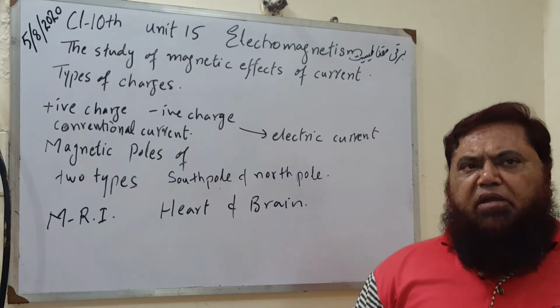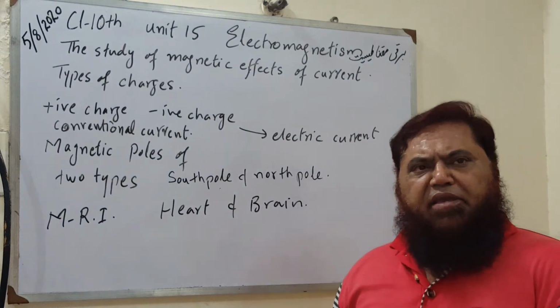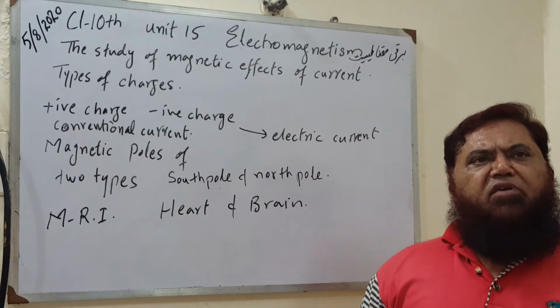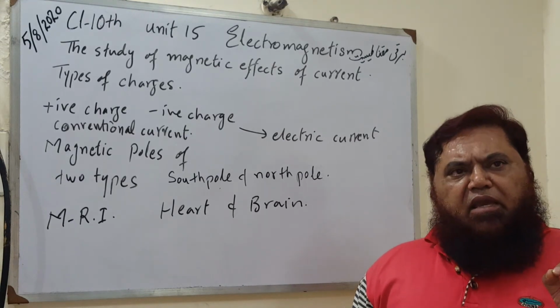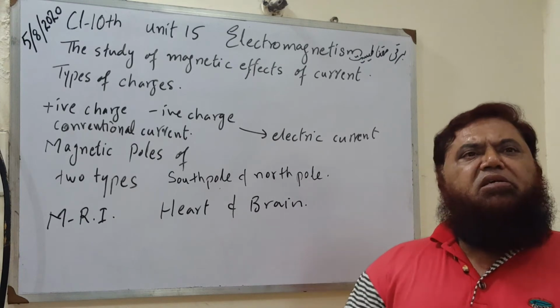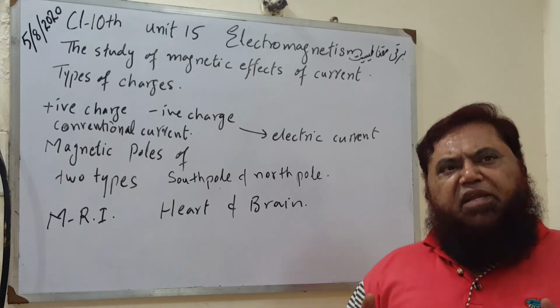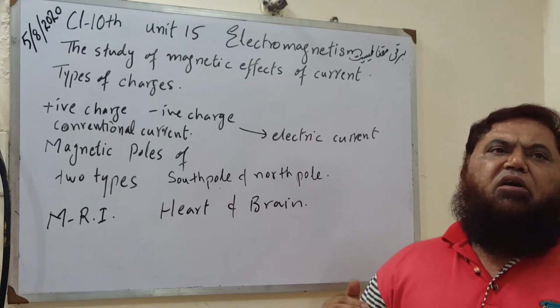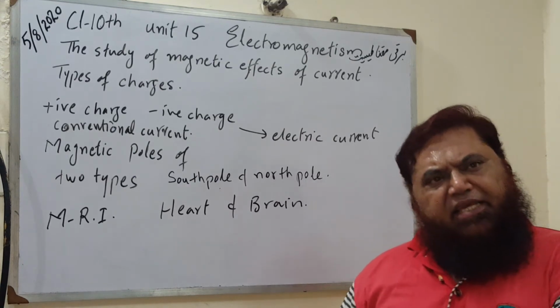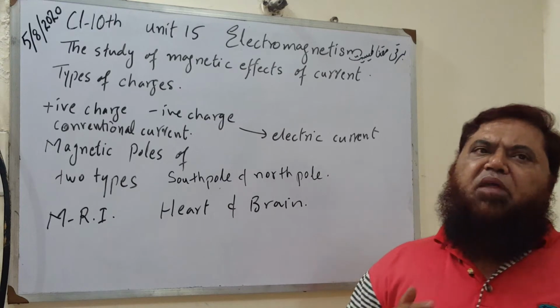When there is a disorder, you go to MRI, the doctor will analyze and observe, and then they formulate what is the difference between a natural brain and a disordered brain, and between a healthy heart and a disordered heart.